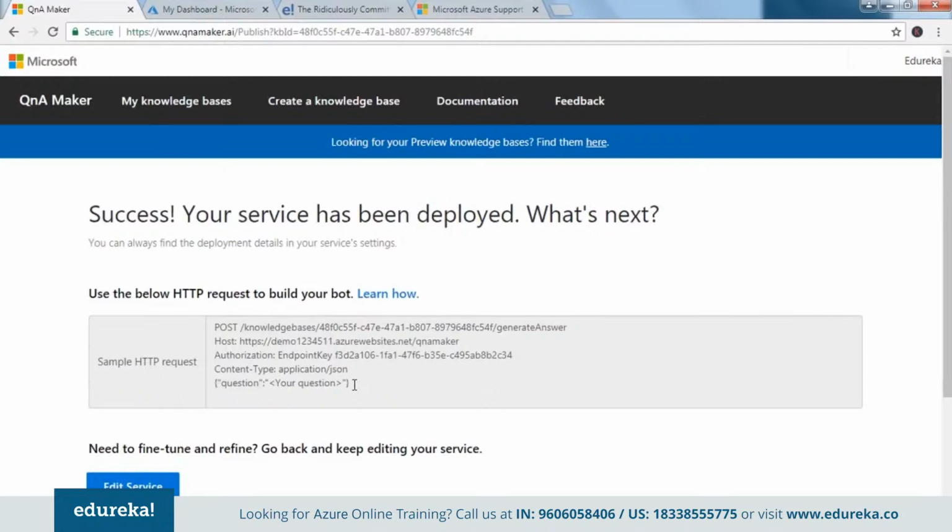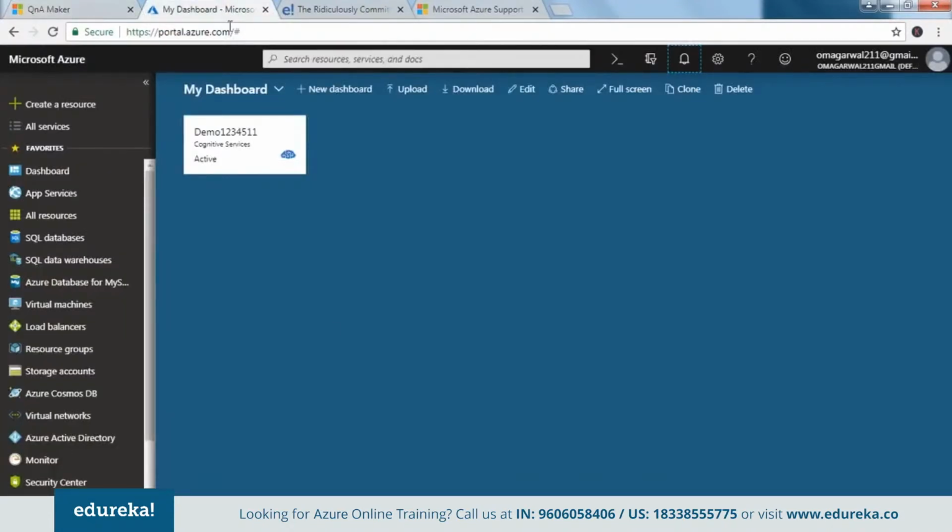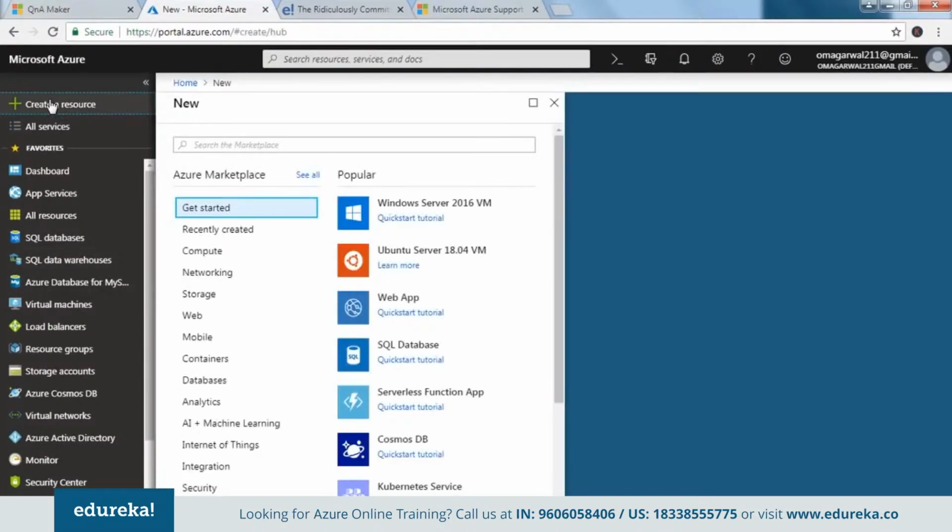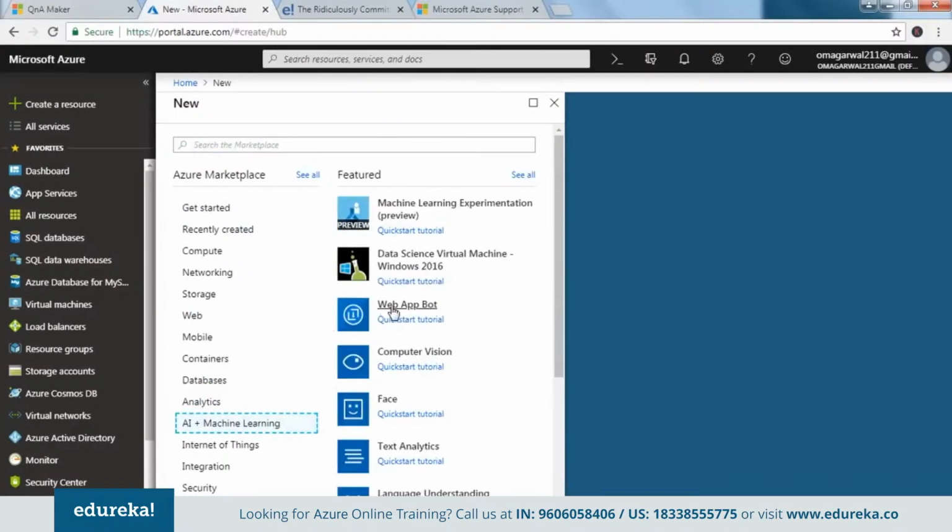So there you go. Now this is something that we would be needing. It is nothing but a sample HTTP request. That means once I try to connect with my chatbot, there are certain credentials that I might be required to enter, like the host ID or the authorization endpoint and all those things. So let this be open, and let's switch to the dashboard. Now here I can create my chatbot. For that I need to click on create a resource. There you go. I say AI plus machine learning, and I get this option where I say web app bot.